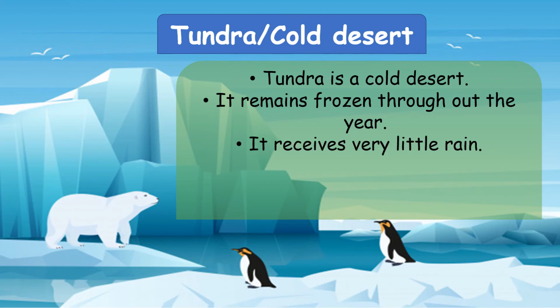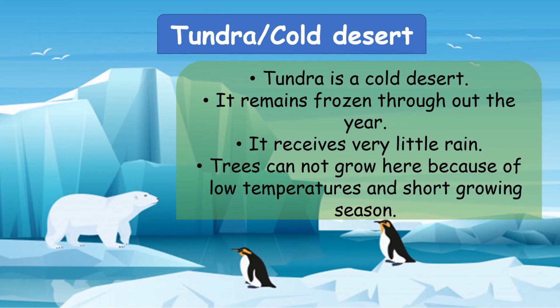Now let's see another point. It also receives very little rainfall. There is very little rain in these areas, and trees cannot grow here because of low temperatures and a short growing season. Unlike the rainforest, there are no trees. We haven't seen any trees over there because of low temperature and short growing season.